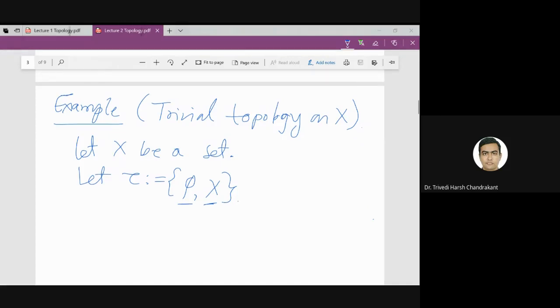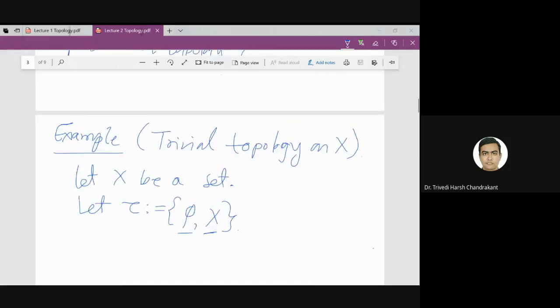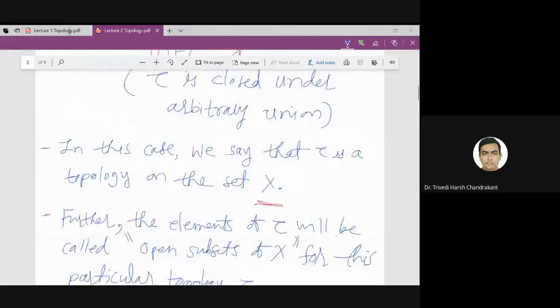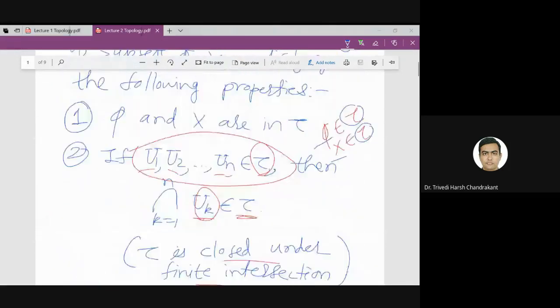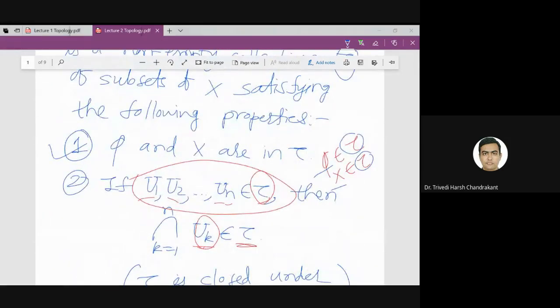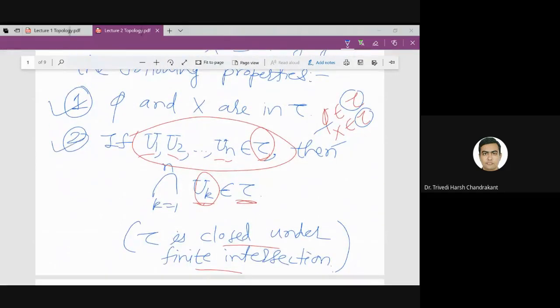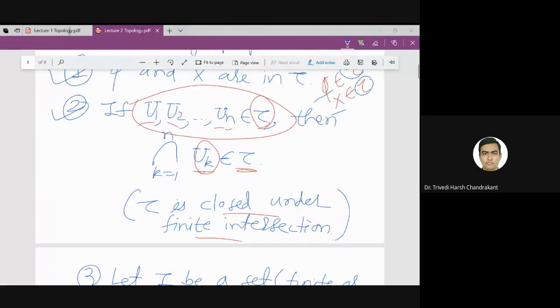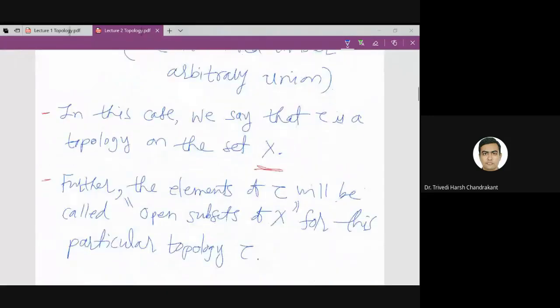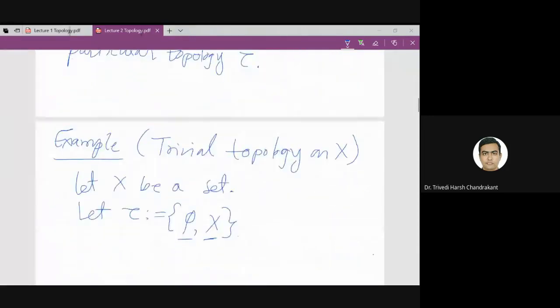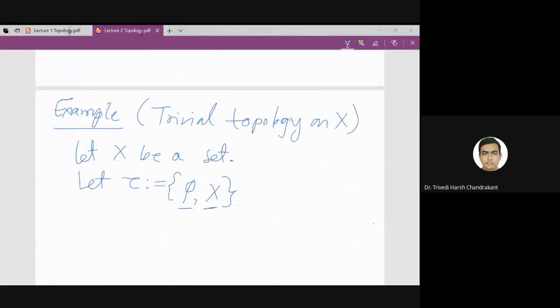The first property is that phi and X belong to tau. That is satisfied. What is the second property? If I take any two open sets, then their intersection should also be there. If I take two open sets in this tau, then they will be either phi or X if they are different.